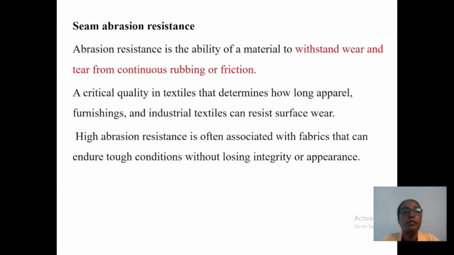Seam abrasion resistance. Abrasion resistance is the ability of a material to withstand wear and tear from continuous rubbing or friction. It is a critical quality in textiles that determines how long apparel, furnishings, and industrial textiles can resist surface wear. High abrasion resistance is often associated with fabric that can endure tough conditions without losing integrity or appearance.